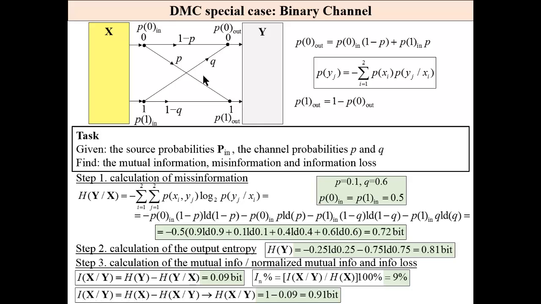Now, this mutual information is normally expressed as a normalized mutual information, referred to the maximum information produced by source X. And for this data, this normalized mutual information is only 9%, which is very low.